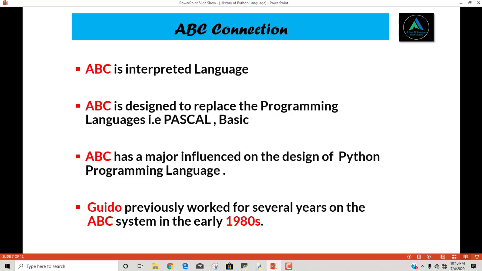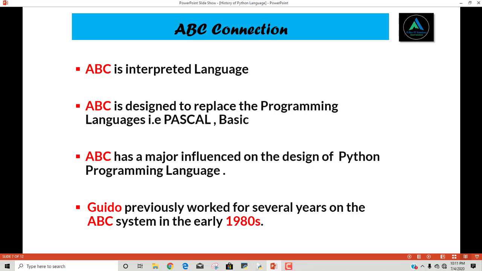Now come towards the ABC connection. ABC is an interpreted language, as there are two different types of languages, as we already discussed: the languages which are run by a compiler and the languages which are run by an interpreter. We have two different softwares, one is a compiler and another is an interpreter. ABC is an interpreted language, meaning that ABC needs an interpreter in order to run. As we already discussed, ABC is specifically designed to replace programming languages like Pascal and BASIC.